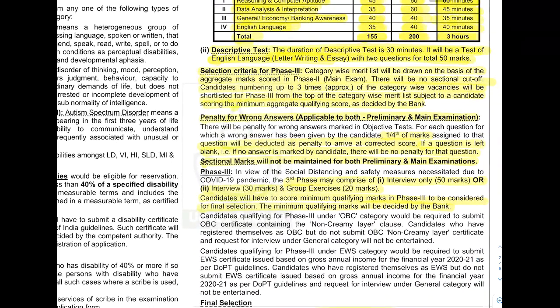Now after that, phase 3 selection criteria will be there. A category wise merit list will be drawn on the basis of aggregate marks in the phase 2 exam. There will be no sectional cutoff here. Candidates numbering up to 3 times approximately of the category wise vacancies will be shortlisted for phase 3. There is also negative marking applicable to both prelims and mains exams, which are both online. 1/4 negative marking is there for every 1 mark question. If you attempt it wrong, 1/4 negative marking. If you don't attempt that question, there is no negative marking.